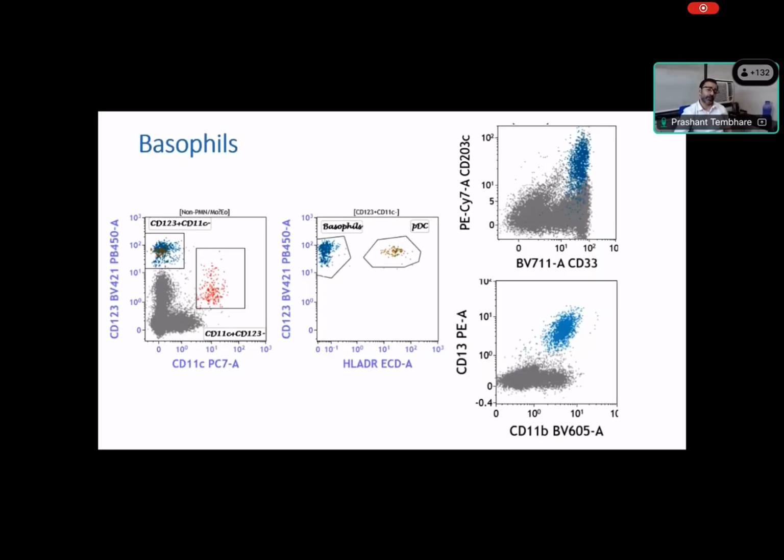Just to show you, these are basophils. You can see these are basophils which are CD11c negative, CD123 positive, and HLA-DR negative. So these blue cells are basically basophils. These are our basophils, and these are our PDC. So the basophils can be confirmed by using CD203c, CD13, and CD11b also shows co-expression. You can see the basophils.